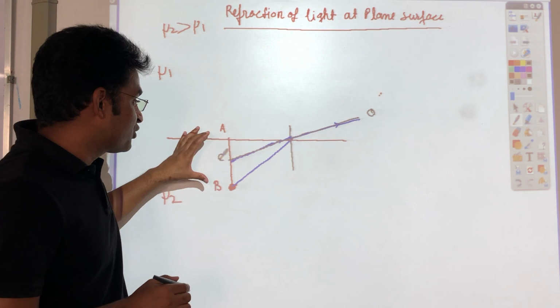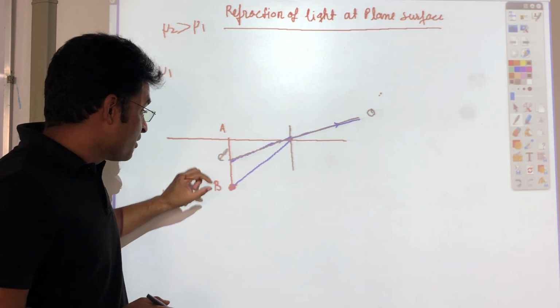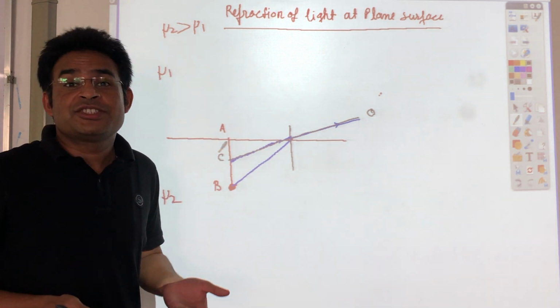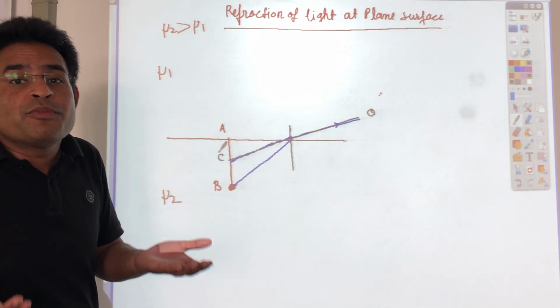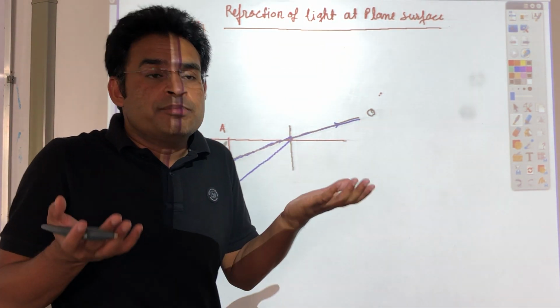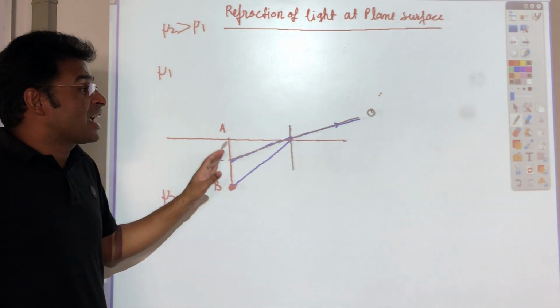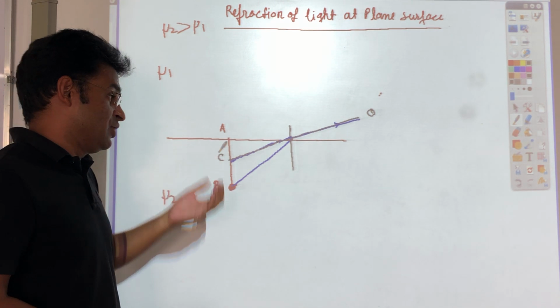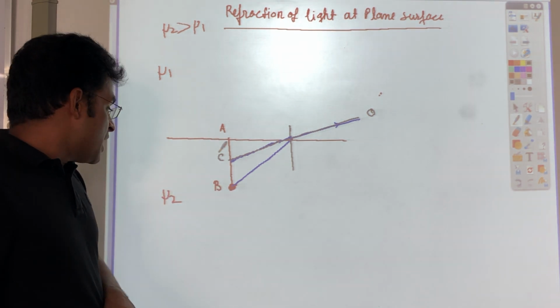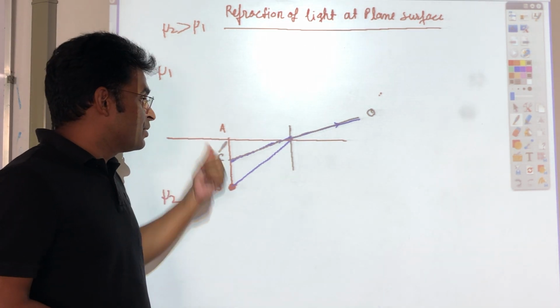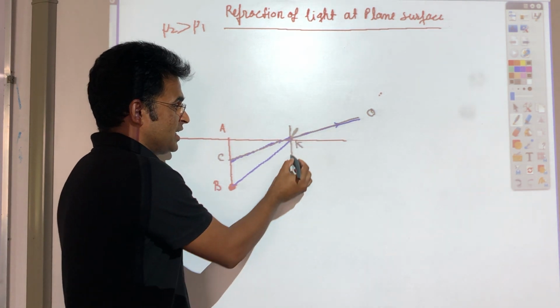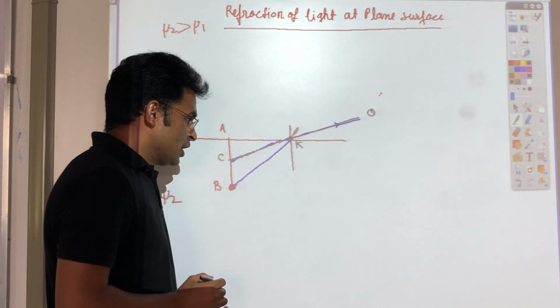So the actual depth of this object is AB, but the apparent depth of this object is what? AC. So that's why you feel like the bottom point of the swimming pool has shifted up. So I want to calculate what the value of AC will be and how much shift there will be, the value of BC. For that purpose we are taking this one mu2, this one mu1, and let's say this point is K.